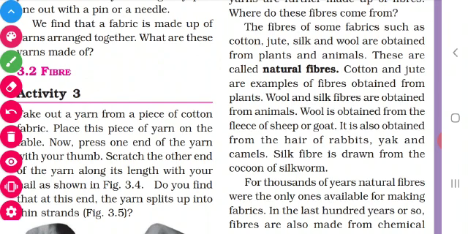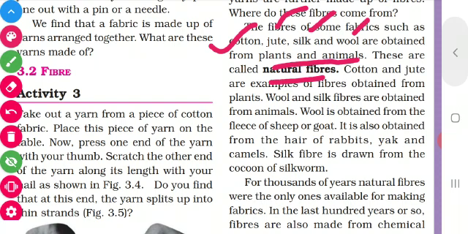They may ask how the natural fibers are obtained. So what do we have to write? They are obtained from plants and animals. Natural fibers are obtained from plants and animals. Cotton, jute, silk and wool are the examples for natural fibers. Cotton and jute are obtained from plants and silk and wool are obtained from animals.